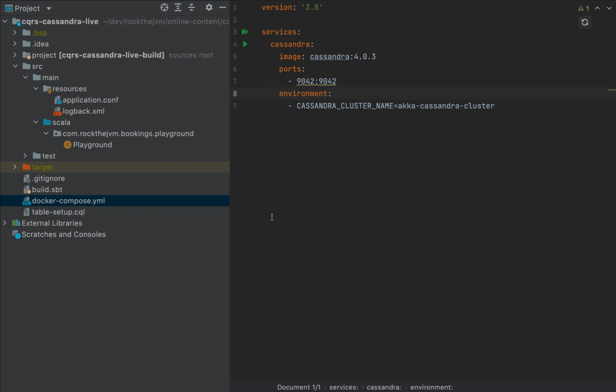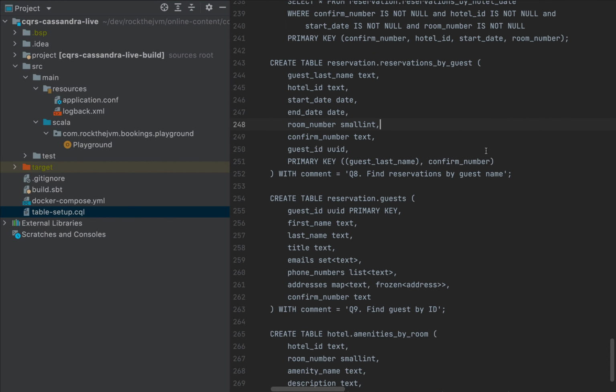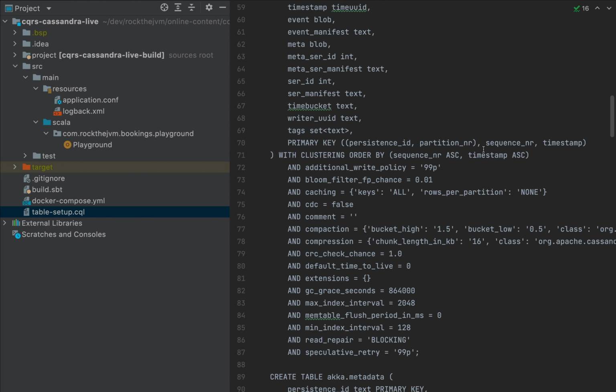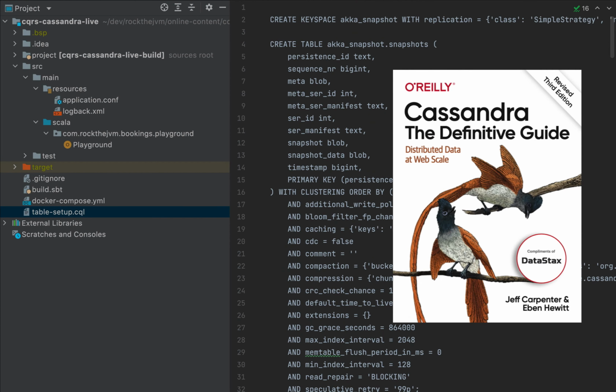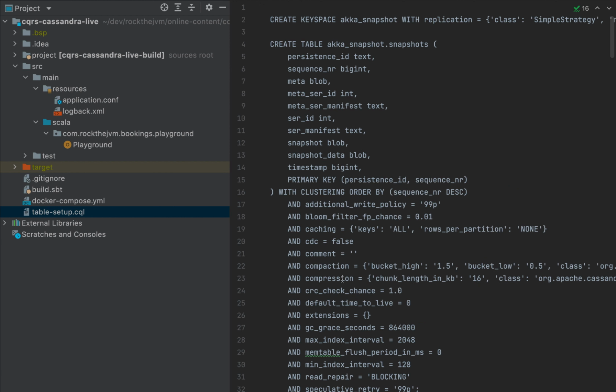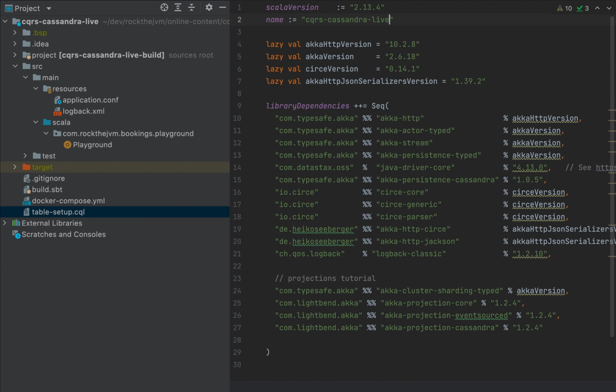And besides that, we have a Docker Compose YML, which will spin up a local version of Cassandra for us to interact with. At the same time, in order to set up the appropriate tables, we have this little file called tablesetup.cql. This models the exact same scenario as the definitive guide book, which you can find on the DataStax website free of charge. If you're interested in checking that out, I pulled all the table definitions here in this file so that we can access them more easily and set up the appropriate tables once the Docker container starts.